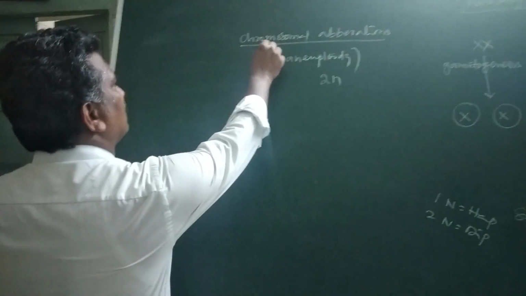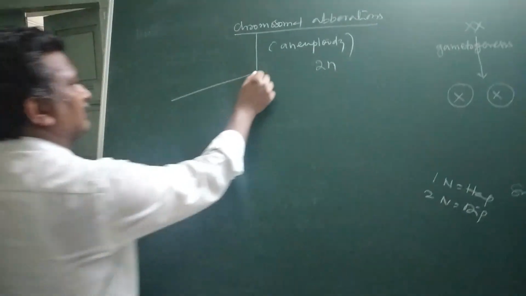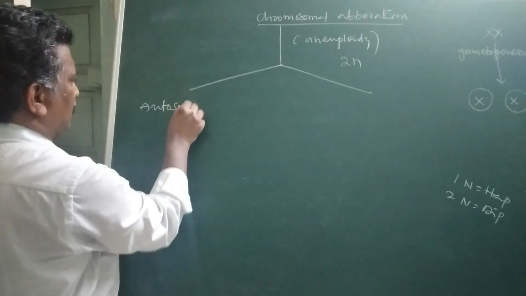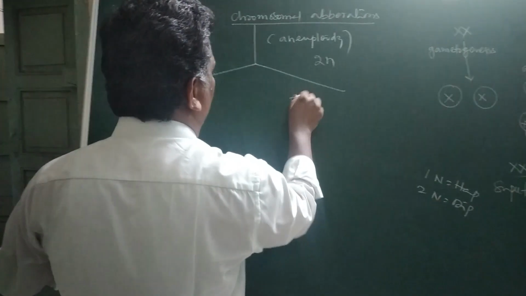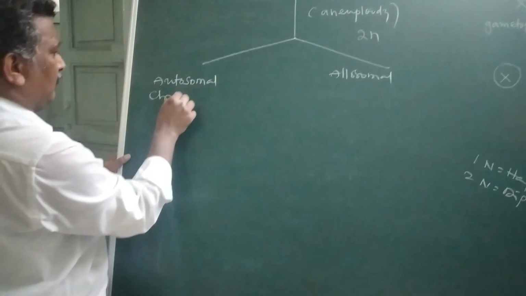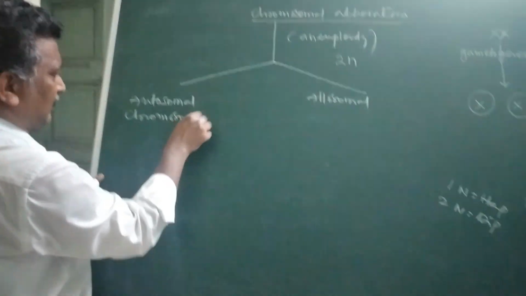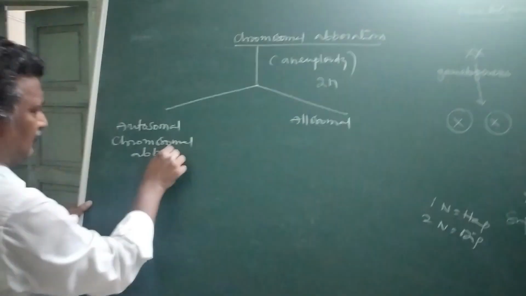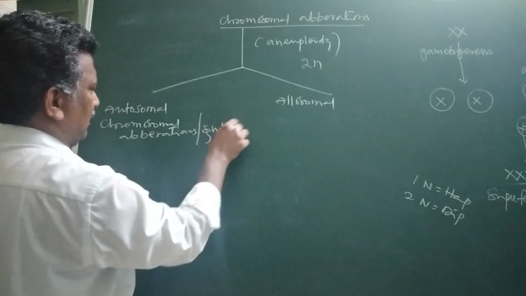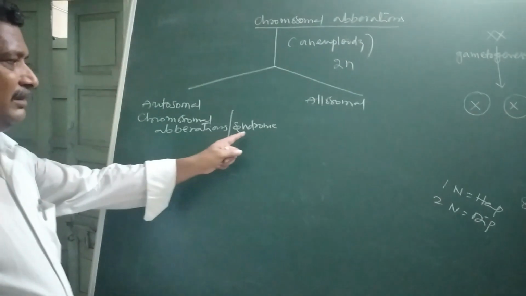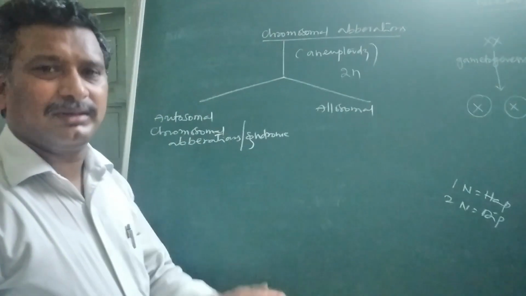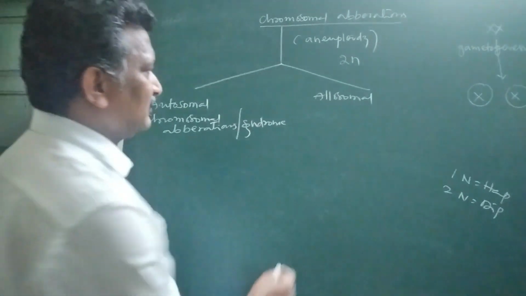Here, these chromosomal aberrations are of two kinds: autosomal and allosomal. Autosomal chromosomal aberrations or syndromes. Again, one more word we are hearing, that is syndrome. Syndrome is nothing but a disease that is developed by a group of characters or group of symptoms.